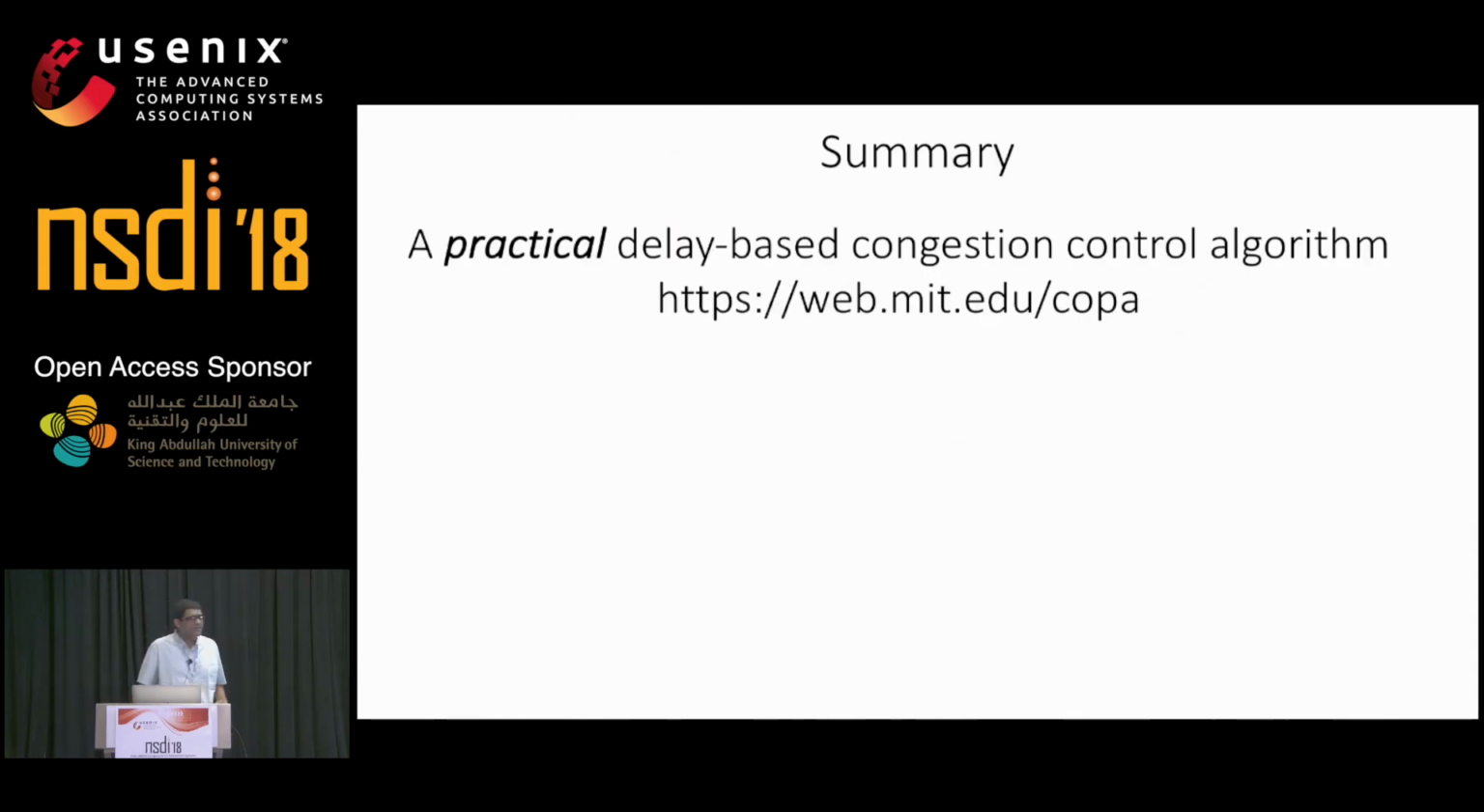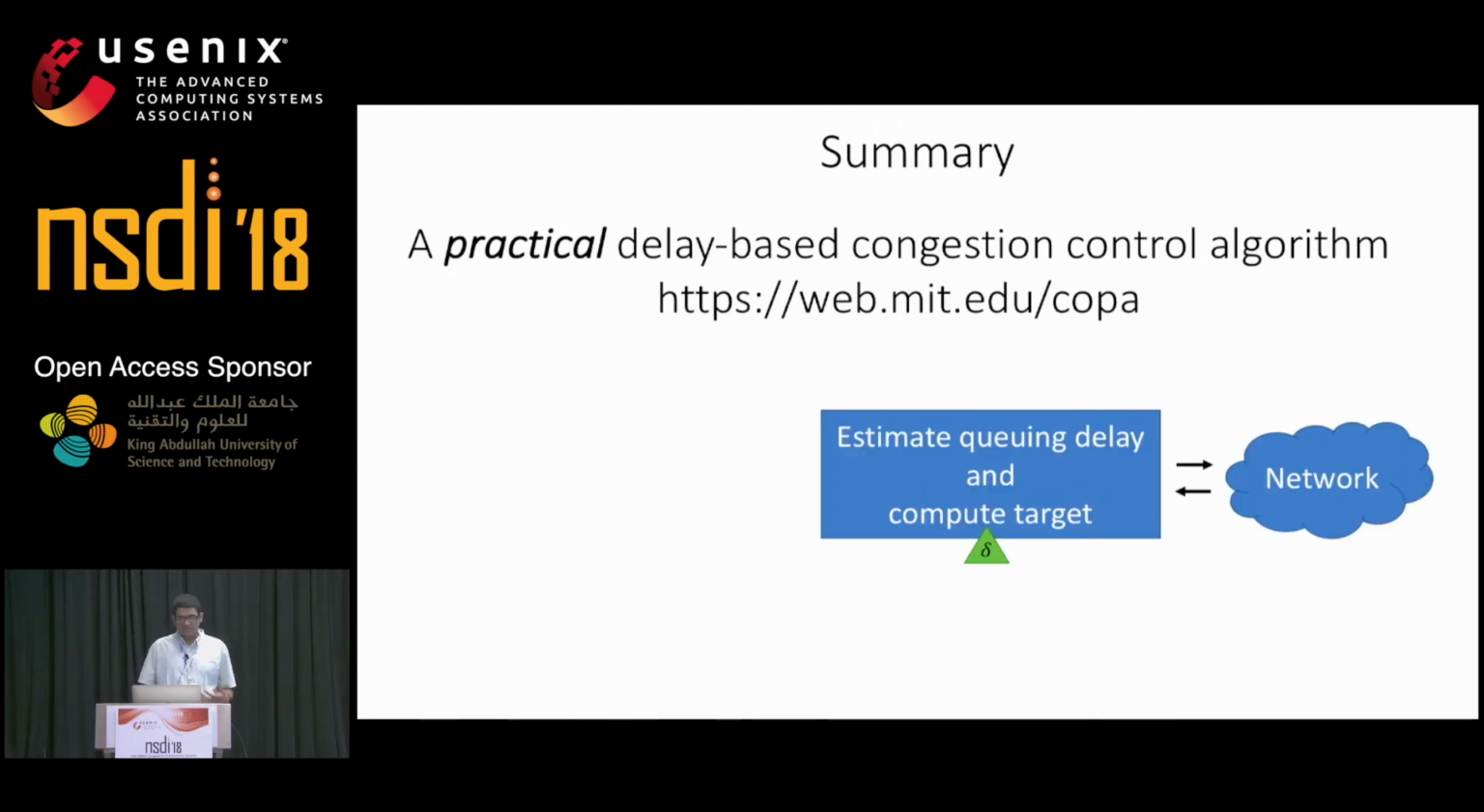So in summary, we have presented a delay-based congestion control algorithm that is practical and works well on the internet. The key ideas are as follows. There's a network, and we have a queuing delay estimator. The estimator uses two ideas. First, it ignores loss by taking a minimum over several RTT samples. And second, it computes the target rate from this queuing delay.